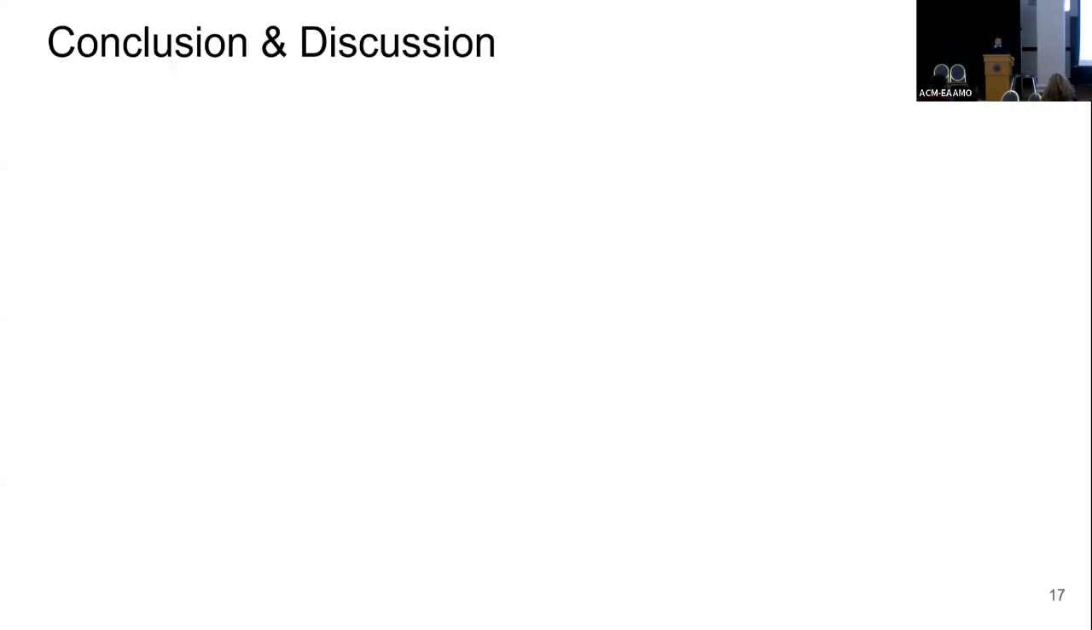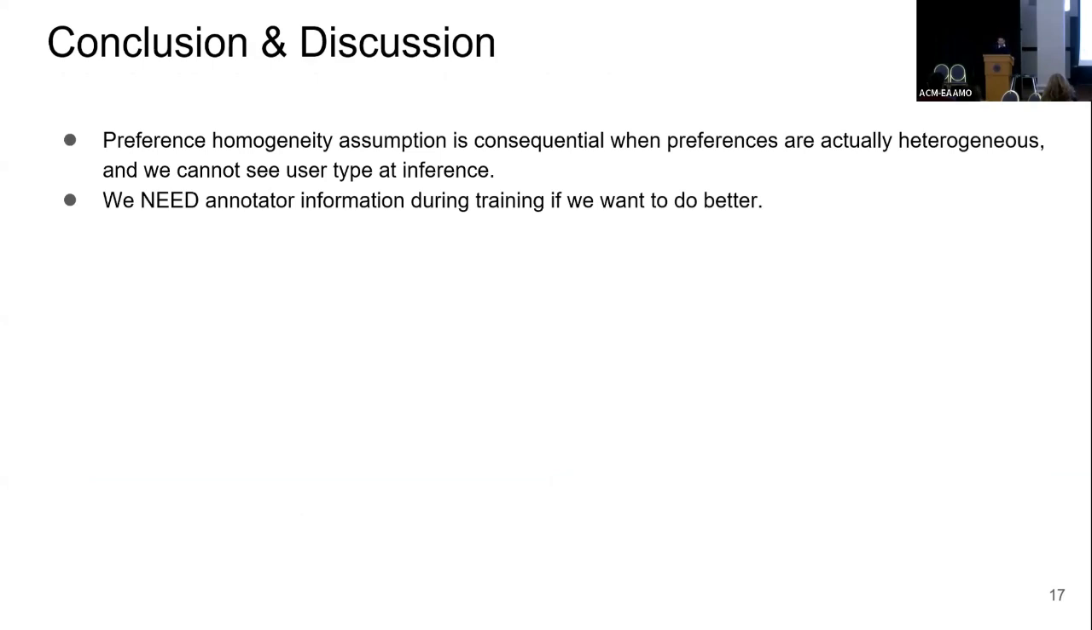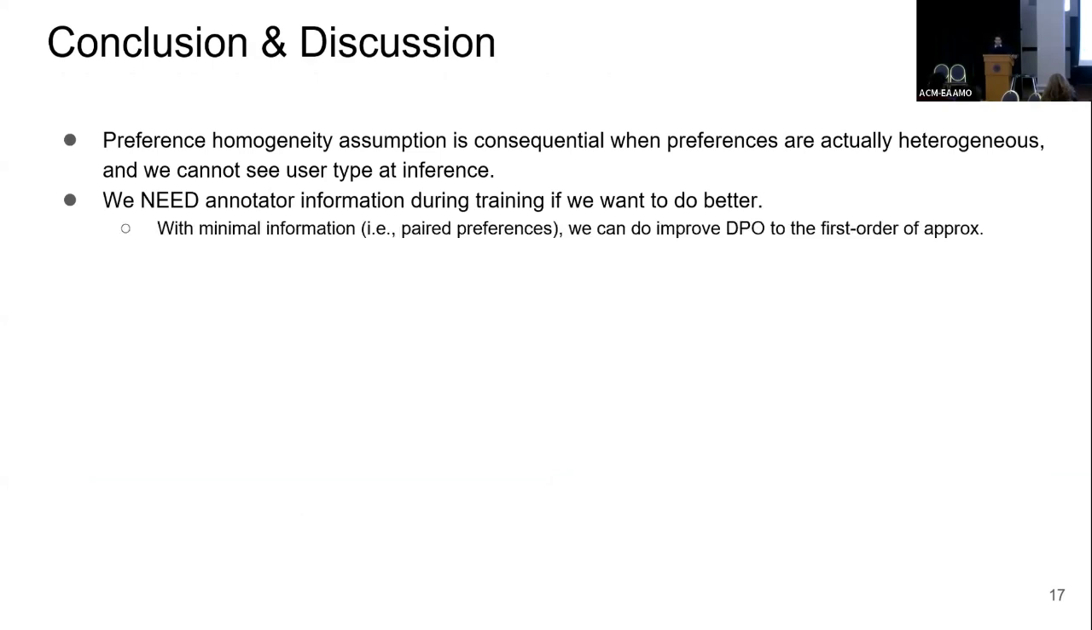With that, I would like to conclude. I hope that I have convinced you that the preference homogeneity assumption is consequential. You don't want to have a lukewarm coffee, maybe. Also, I would like to emphasize that we need to collect some annotator information if we want to make progress on this problem. And minimal information is just enough, something like paired preferences as I showed you.